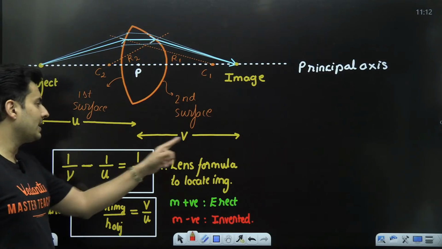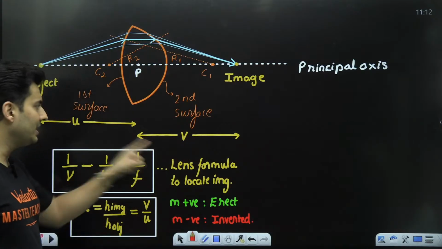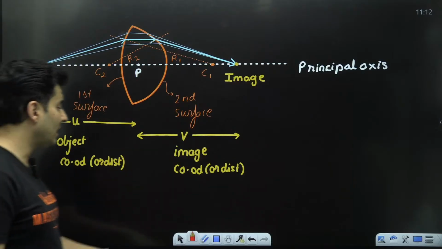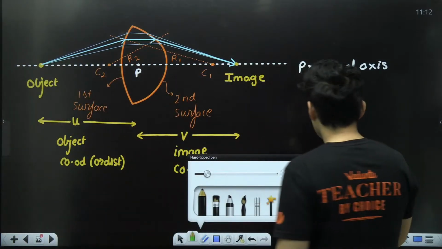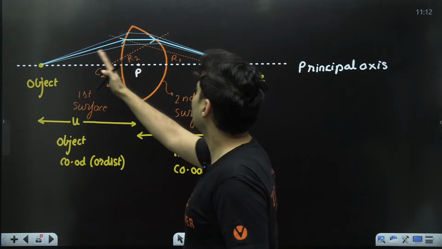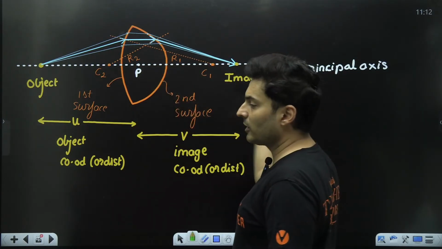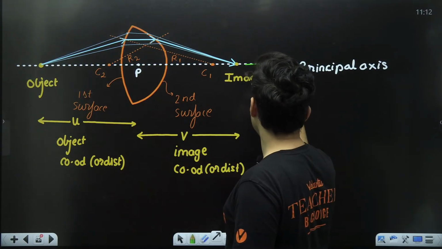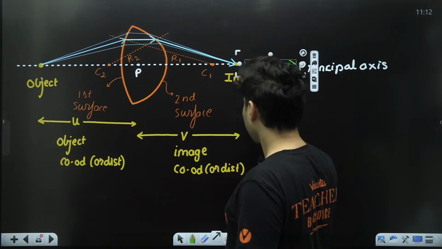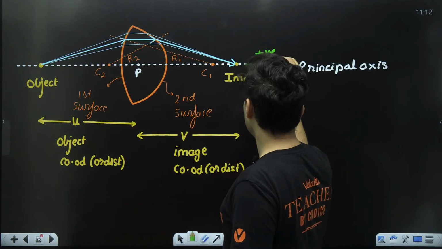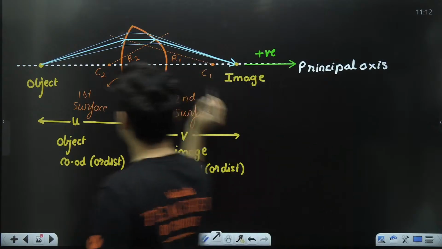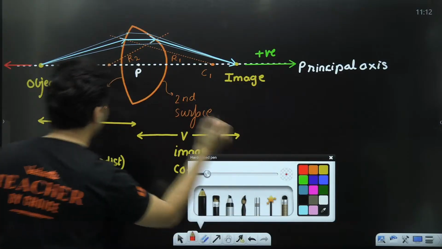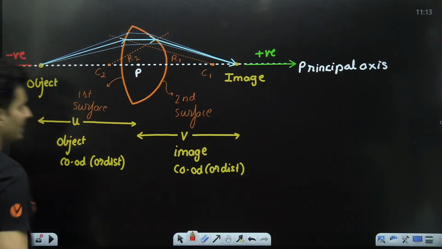Remember, V, U are sign sensitive. So you have to use your sign convention. And we have seen how the sign convention works. Wherever the incident rays are moving, that side of that lens or the mirror becomes positive. So that means this side obviously will become the positive side, and obviously then this side will become the negative side. This is as per the sign convention.